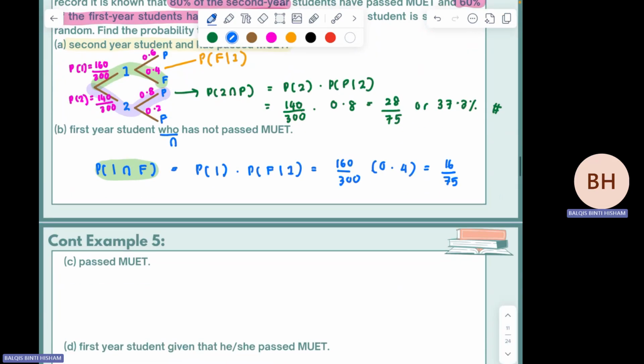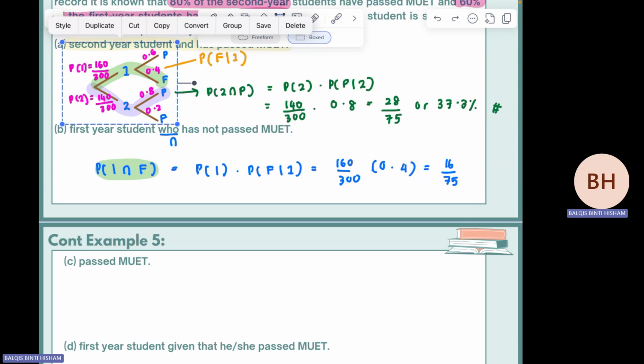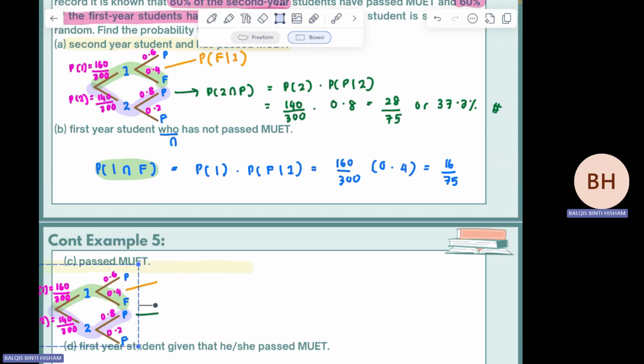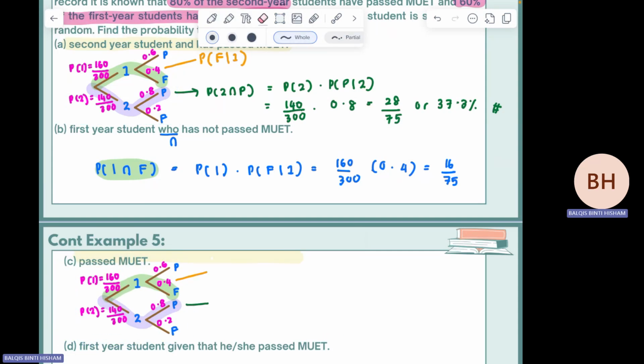Okay, for part C, have passed MUET. Madam will copy back the tree diagram and paste it here. Okay, so which event is pass MUET? How many events do you have for passing MUET? Either first year and pass, or second year and pass. So the first one is P first year and pass.